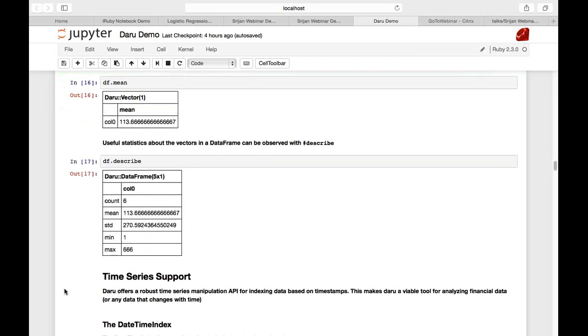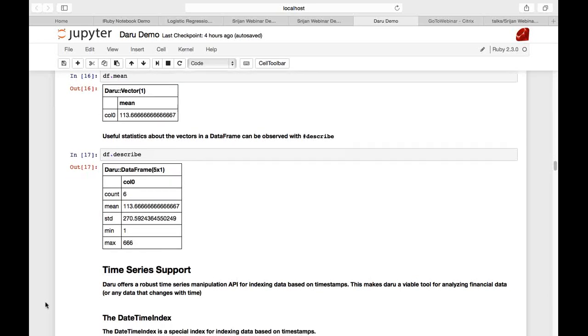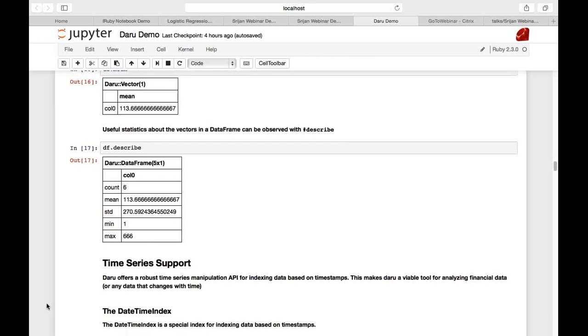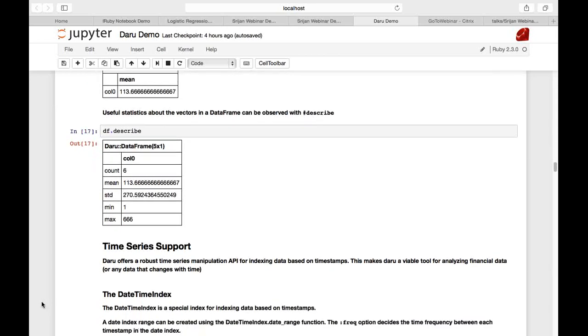Now, as I said, Daru offers very robust indexing functionality. One of the indices, apart from the Daru index, is called the datetime index. The datetime index is a special index for indexing data based on timestamps. This is particularly used to index your data if you have data pertaining to stock markets or the like.